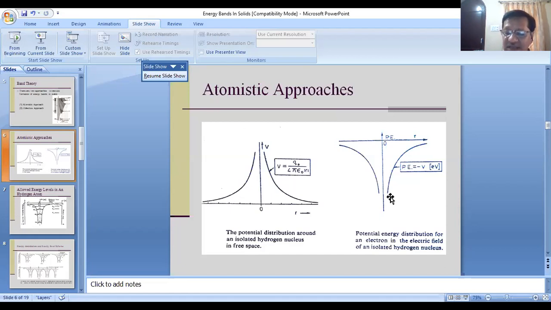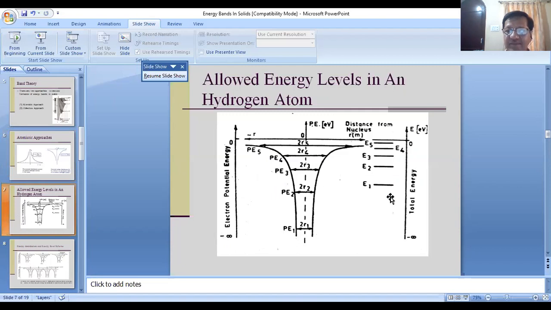So now let us understand the next step. When you have the isolated hydrogen atom, the electron possesses potential energy. The electron also possesses kinetic energy. So the possible values of energy is basically the summation of kinetic energy plus potential energy, that is the total energy of the electron.